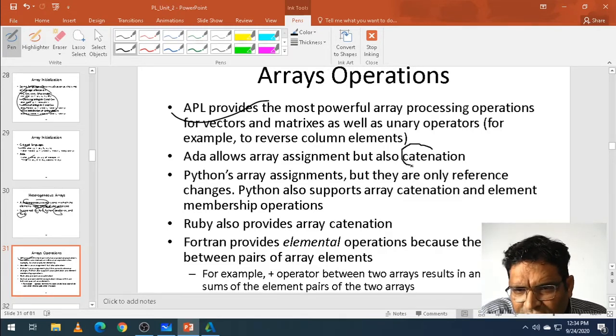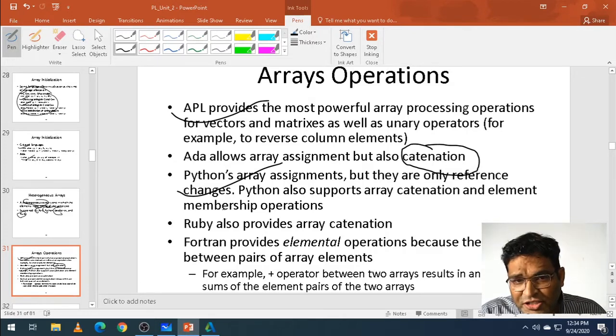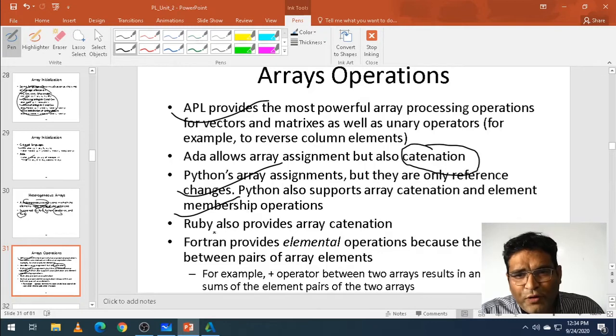What do you mean by catenation? Assignment, but the arrays should be of the same type. Python also supports assignment, but only reference changes. Ruby also provides catenation. Fortran provides elemental operations between pairs of arrays.